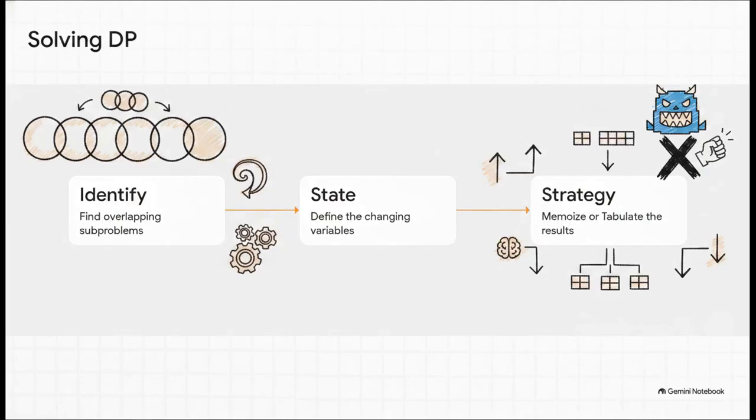Don't let DP scare you. There are 3 highly actionable structured steps. First, identify your overlapping subproblems. Are you repeating calculations? Second, define the state. What variables are actually changing? And third, choose your strategy, either top-down memoization or bottom-up tabulation. Just follow these steps and boom, final boss defeated.